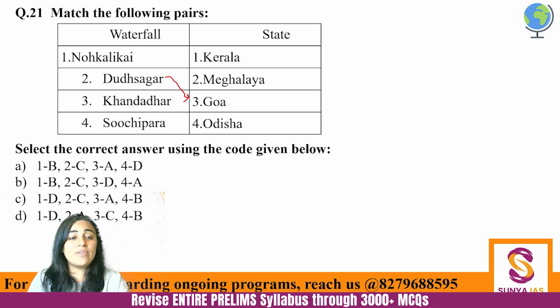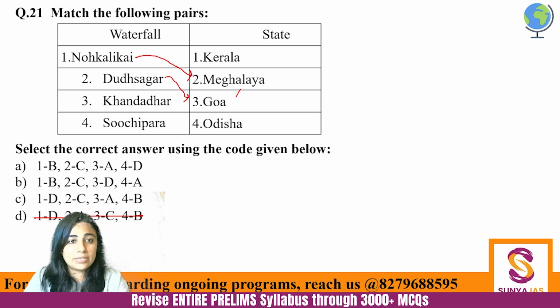Dudhsagar is a very famous waterfall, and it is named so because it is having so much of water that it gives the impression as if milk is flowing. So that becomes Dudhsagar. Okay. So here we have matched this with Goa. Now with this, the next information that we have is Nokkalikai, Kandahar and Suchipara. So Nokkalikai is there in Meghalaya. This has also been in news a little bit. So you have a little idea. So you build it with Meghalaya.